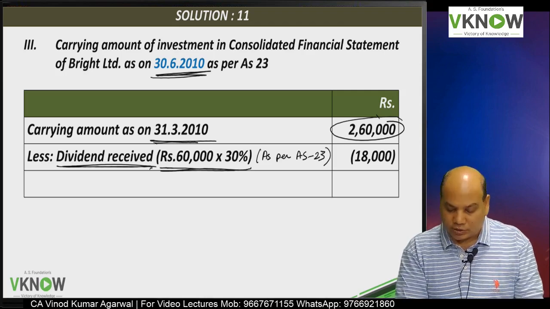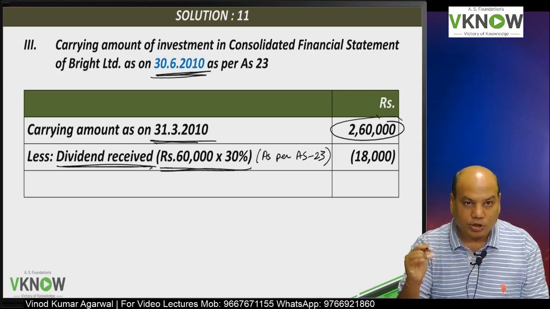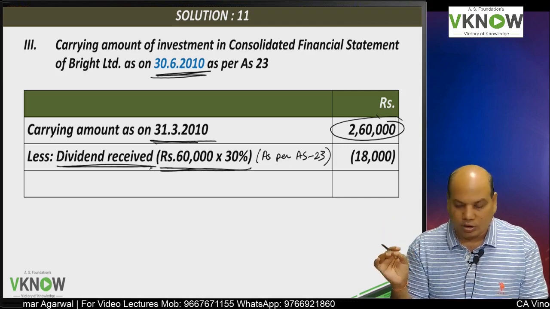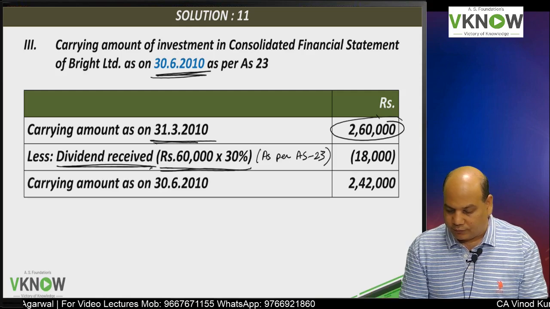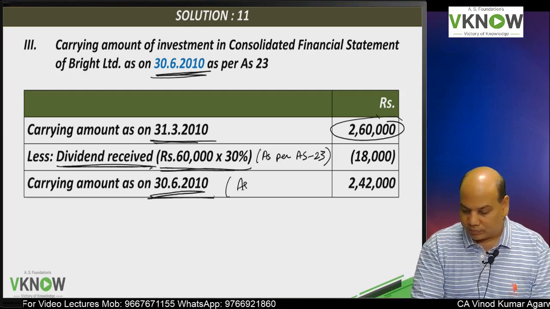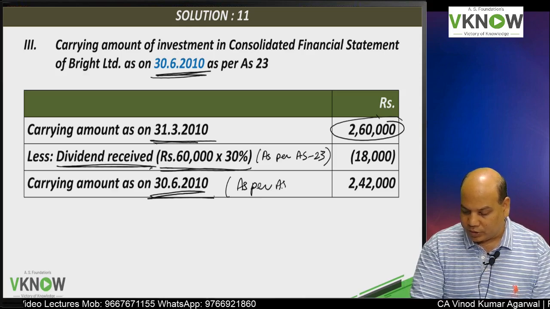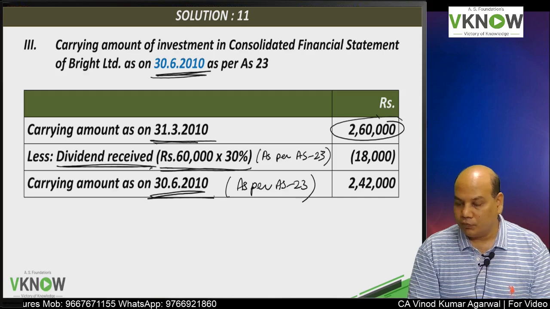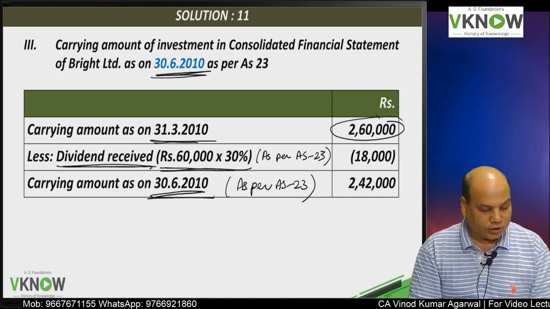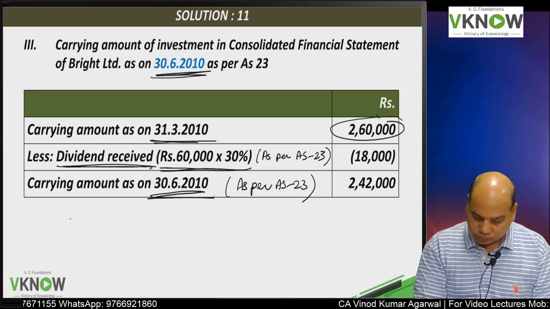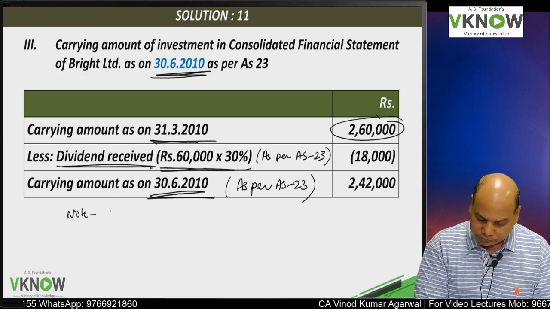AS 23 says if you receive dividend, reduce the carrying amount because the associate net asset is reduced, and therefore now on 30th June 2010 the carrying amount of the investment as per AS 23 would be 2,42,000. Okay, and we'll write a note.